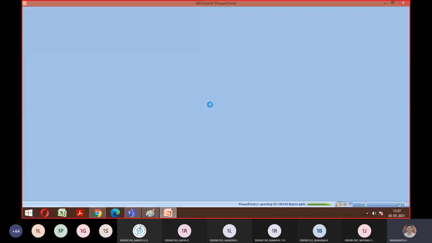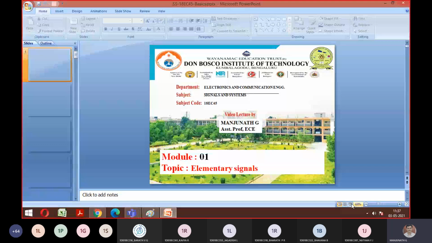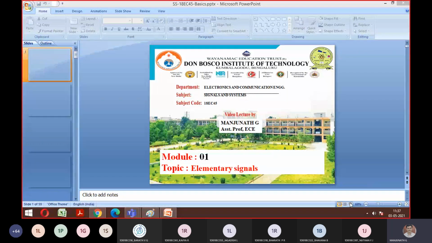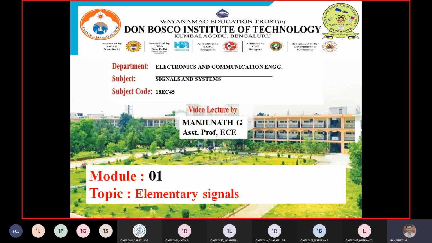So I think in the last class we covered elementary signals. There are 5 elementary signals, which we went through. Similarly, we went through the concept called operation on signals. I told there are 3 major types: time delaying or advancing, time folding, and time scaling.